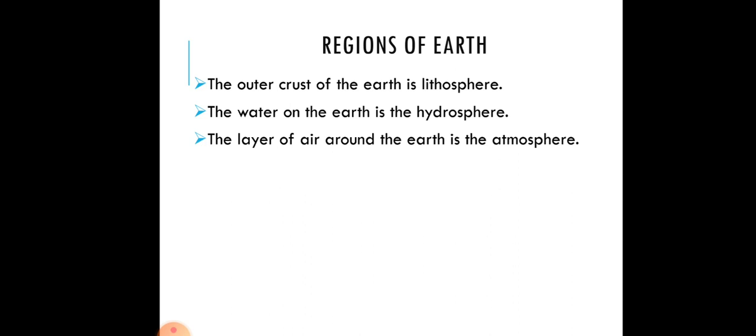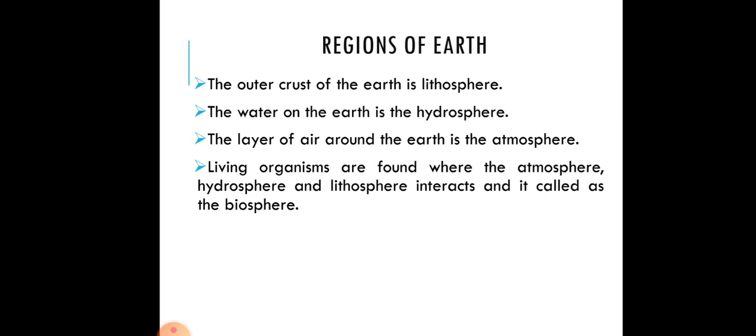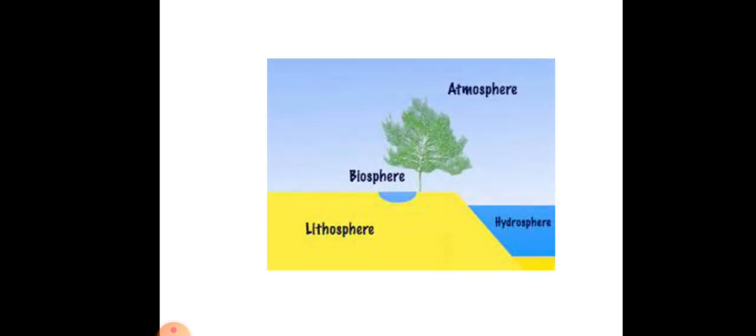The layer of air around the earth is called the atmosphere. Living organisms are found where the atmosphere, hydrosphere and lithosphere interact, and it is called the biosphere. Let us understand it diagrammatically. As you can see, the atmosphere is the air, the lithosphere is the land area, the hydrosphere is the water area, and where all these three interact, that becomes your biosphere.